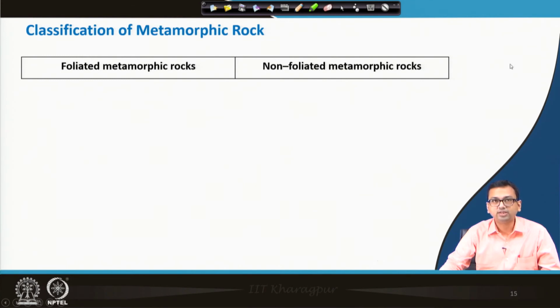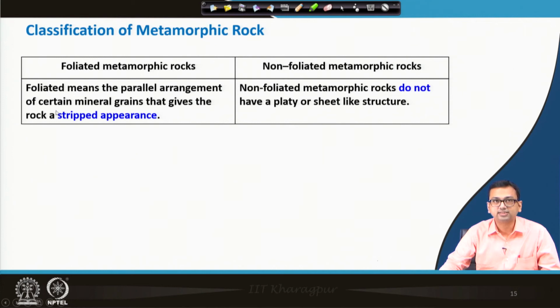What are the differences? Let us see. Foliated means the parallel arrangement of certain mineral grains that gives the rock a striped appearance.